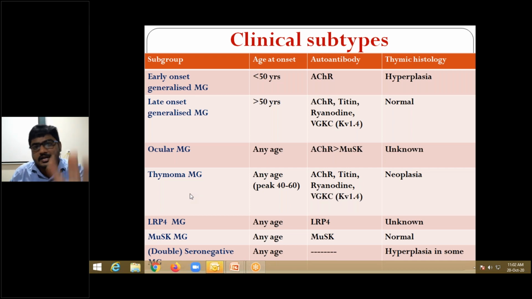So these are the most common antibodies seen in myasthenia gravis: acetylcholine receptor antibodies, titin antibodies, MuSK antibodies. Okay, right. Ryanodine receptors. What is the defect? Can anyone say the disease or disorder associated with ryanodine receptors? Patient presenting with hyperkalemia, hyperpyrexia, rigidity. What is the disorder?